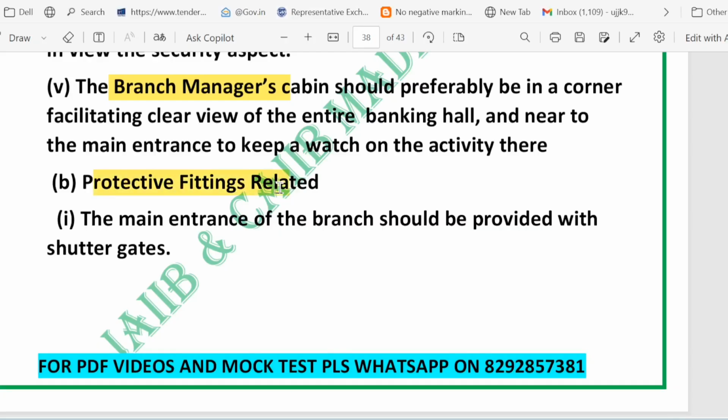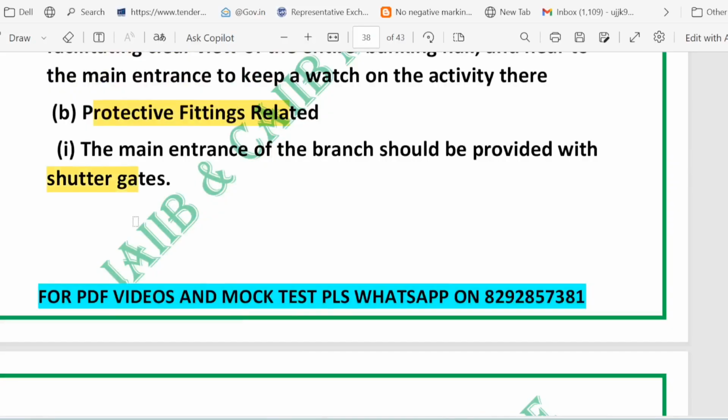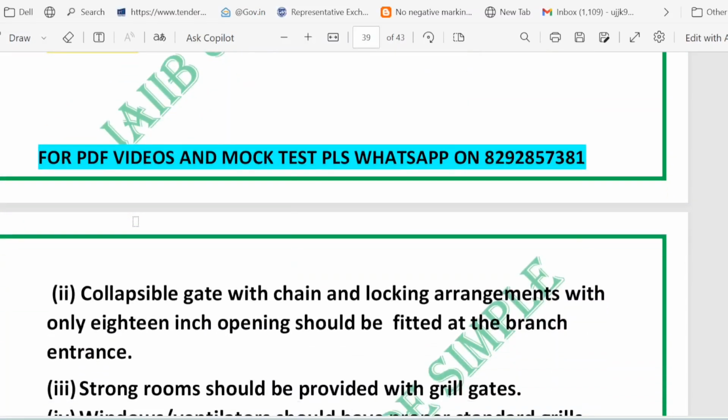A strong shutter at the main entrance secures the branch after hours and acts as the first physical barrier. Next, fit a collapsible gate with chain and lock, which allows only about an 18-inch opening when closed. Why? A small opening lets the staff hand over receipts or documents without letting people rush in. It controls access during business hours or when extra security is required.